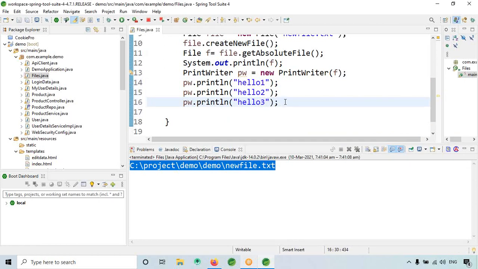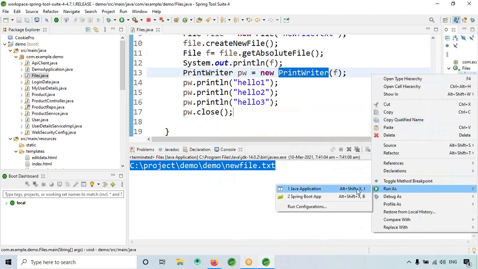Once you write, just give pw.close. Okay, like that. So this is how to write inside the file. I used print writer. So when I run this program,